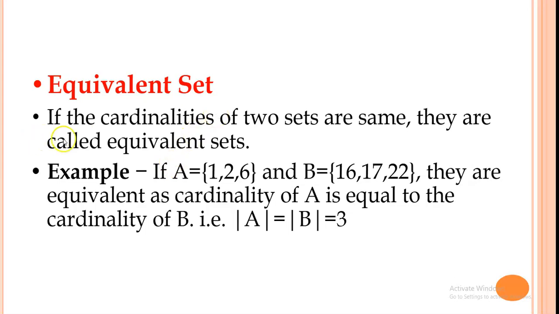Equivalent set: if the cardinality of two sets is the same, then they are called equivalent sets. If A equals 1, 2, 6 and B is another set having three elements, then they are called equivalent because the cardinality of set A and set B is equal to 3. So it is called an equivalent set.